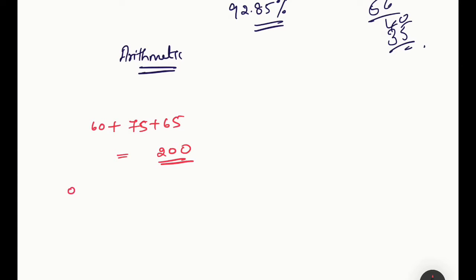So overall total marks is how much? 60 he got out of how many? 80. 80 plus 100 plus 70. Correct. So how much are you getting? 100 plus 70 plus 80, that is 250.